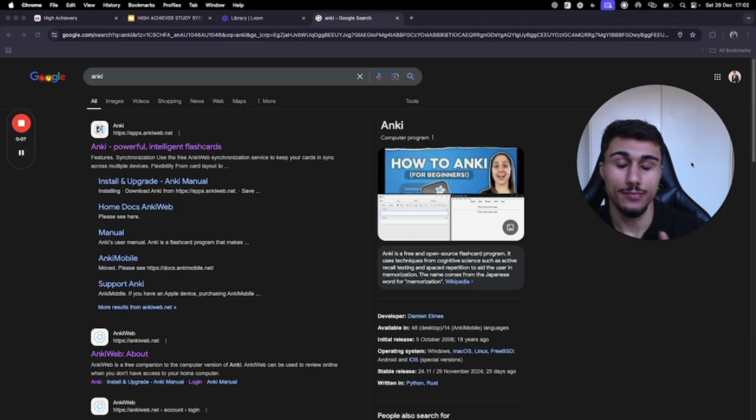Search up Anki. It's pretty easy. Search up Anki. This one here. Now, it is free on the laptop. It is paid on your phone. However, I have heard down the grapevine that there are free alternatives on the phone which do work and are still compatible. However, I wouldn't really recommend using it on the phone, because I think your phone should be your phone, not a place you study. You should literally just be studying on your laptop. You should have a nice study space and just focus on studying on your laptop.